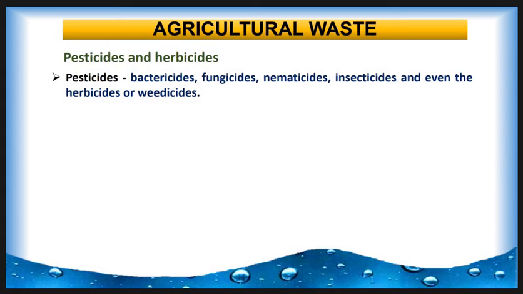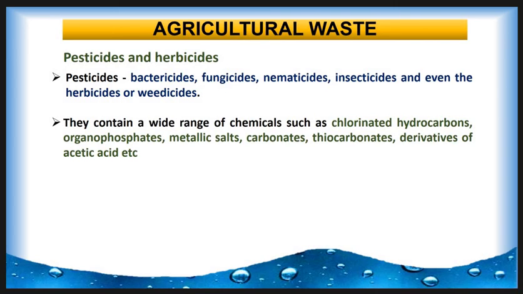Weeds or herbs are not pests like bacteria, fungi, nematodes and insects. The chemicals used to control weeds are called herbicides or weedicides. Pesticides contain a wide range of chemicals such as chlorinated hydrocarbons, organophosphates, metallic salts, carbonates, thiocarbonates, and derivatives of acetic acid.